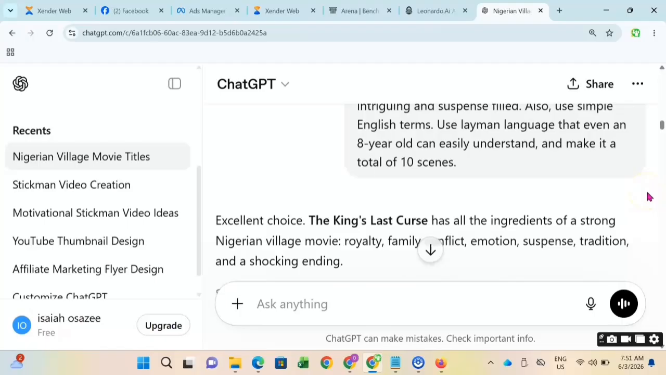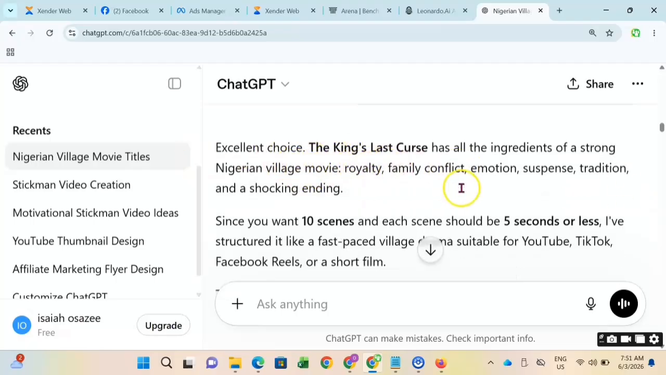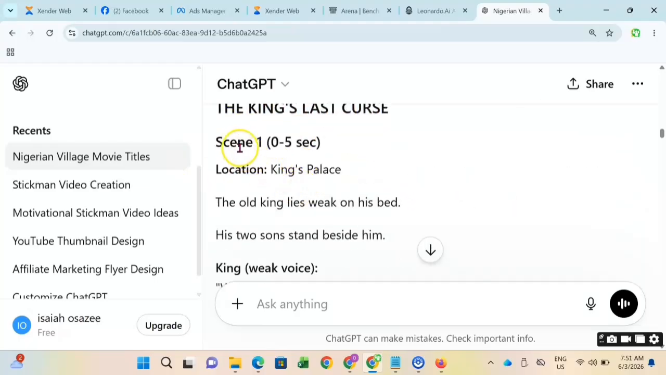Make it 10 scenes. I said each scene should be no more than 5 seconds, and if you give us 10 scenes, that means it's going to be a very short drama, right? Because this is for tutorial purposes. If you are doing it on your own, you can go ahead and do more. And you can see this is the movie. This is scene 1, and it has to be just 5 seconds.